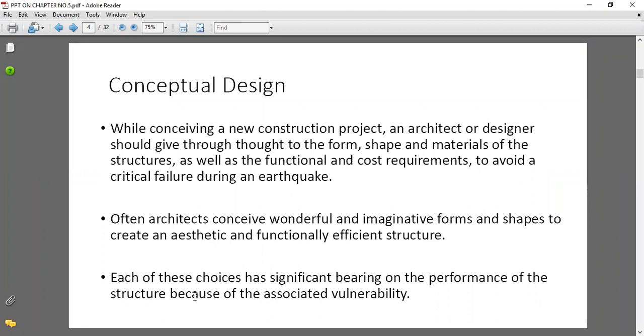And architects conceive wonderful and imaginative forms, but he has to prepare the plan in such a way that the shape or the forms of the building create an aesthetic as well as functionally efficient structure. Functionally efficient structure means that the plan should resist the forces, whatever forces are acting on the structure, and that should become an earthquake resistant design of the building.